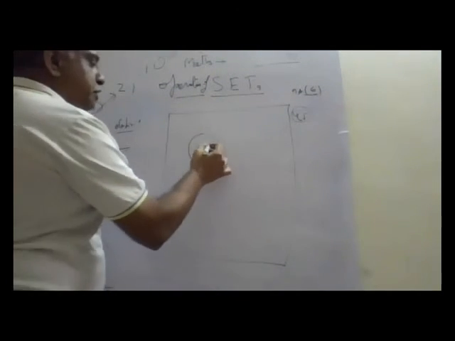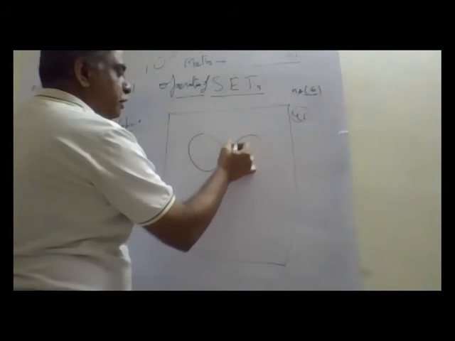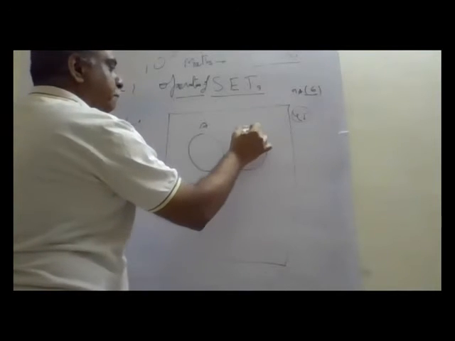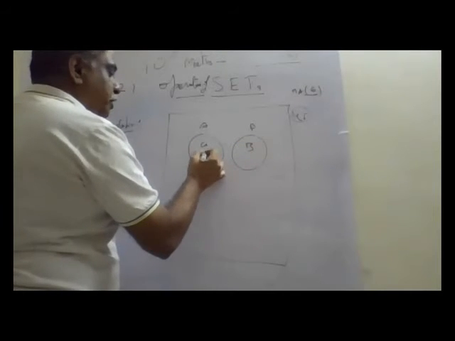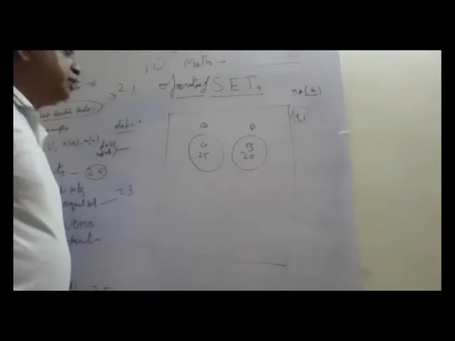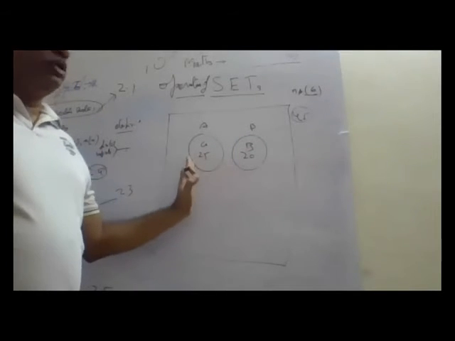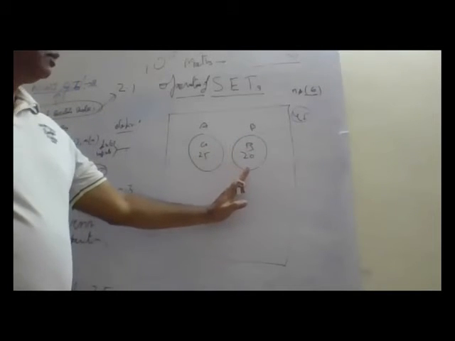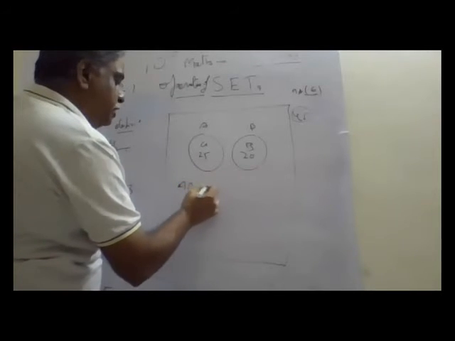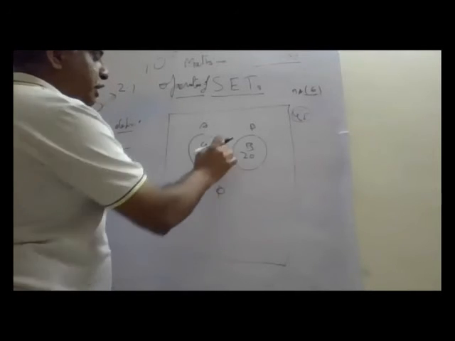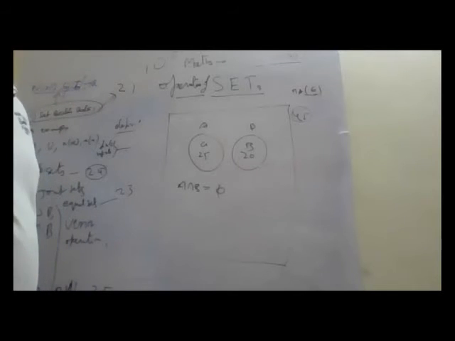It is visible. This is A. This is B. Girls and boys. 25 girls, 20 boys. There is no common here. There is no intersection. A intersection B is 0, the empty set, null set. There is no common element in between.